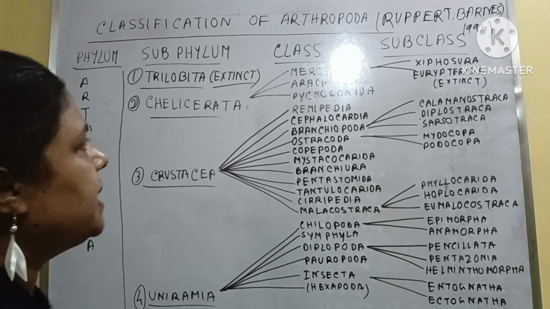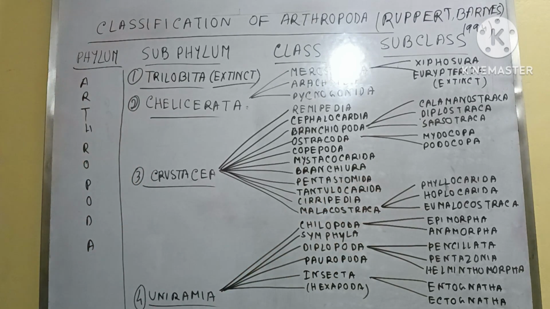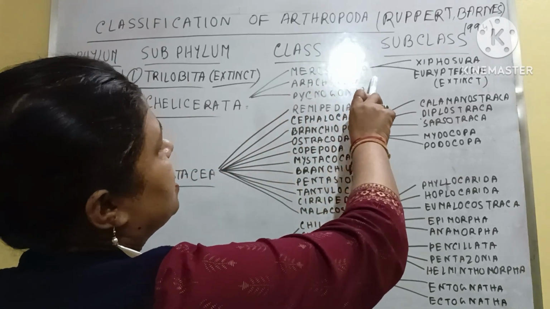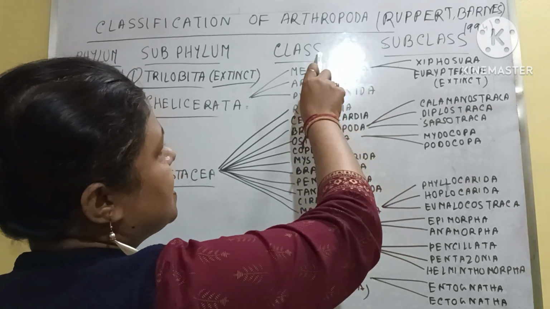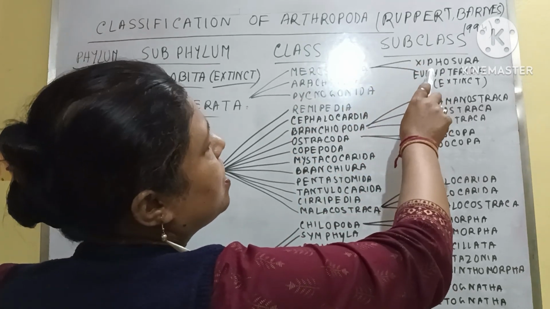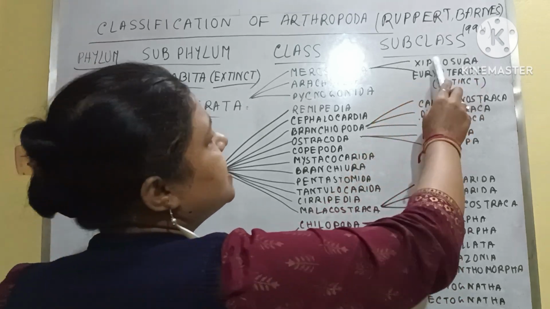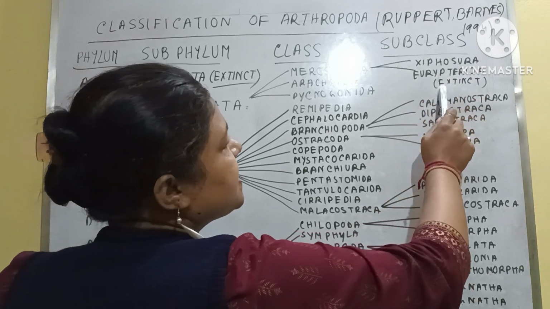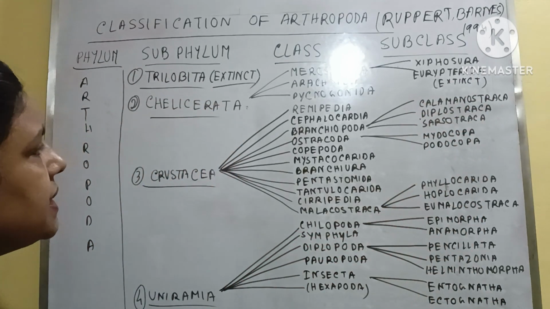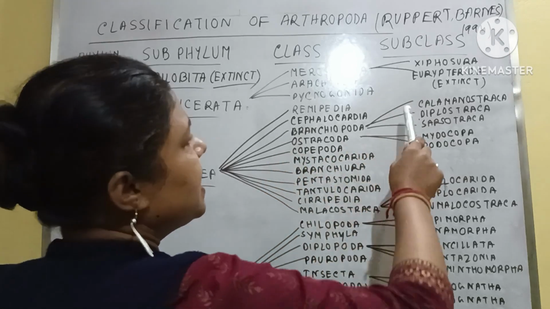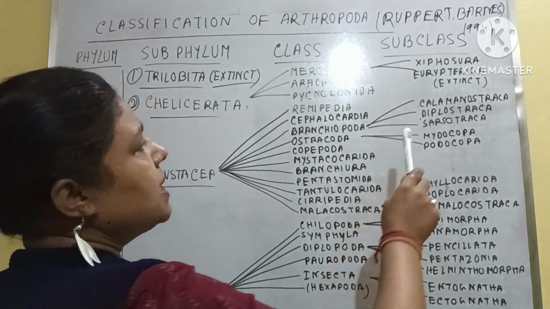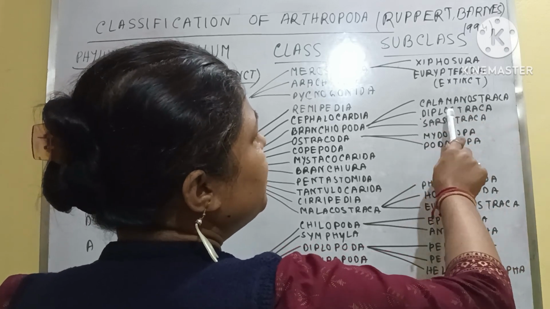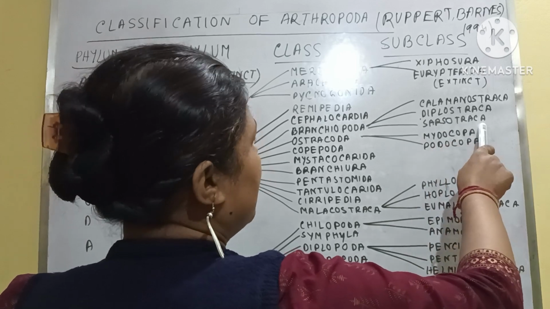And here under Merostomata class there are 2 subclasses. One is the Xiphosaura and Eurypterida, that is extinct. And under Branchiopoda there are 3 subclasses: Calamanostraca, Diplostraca, Cercostraca.